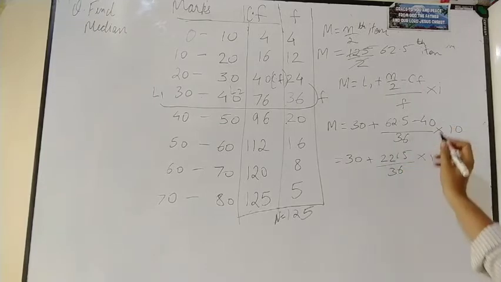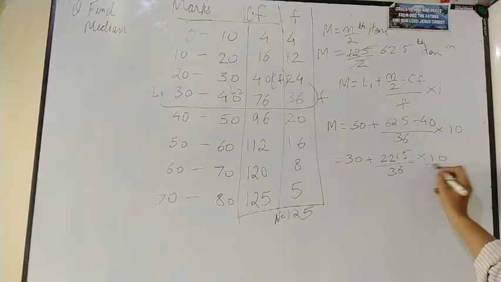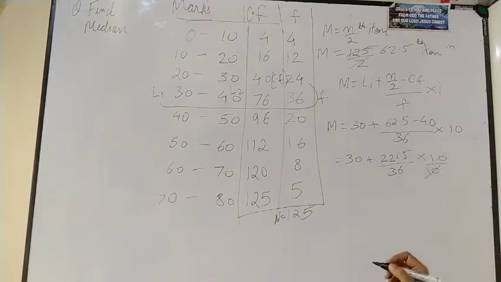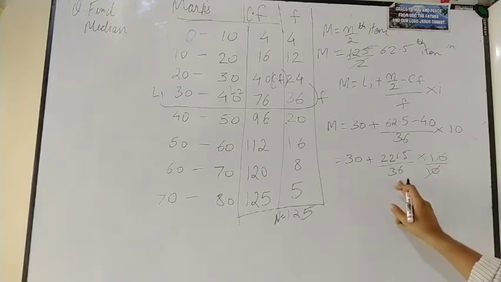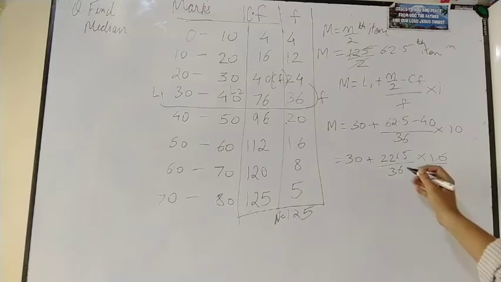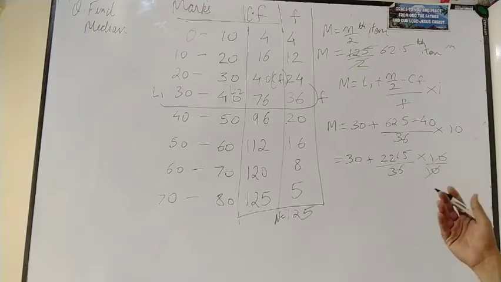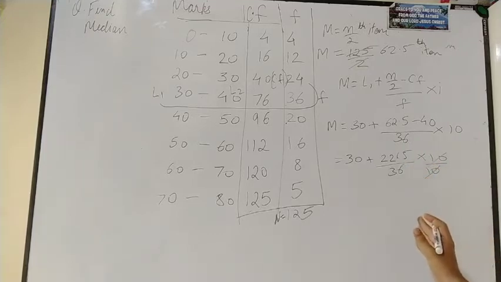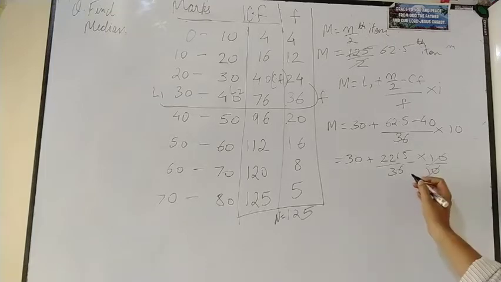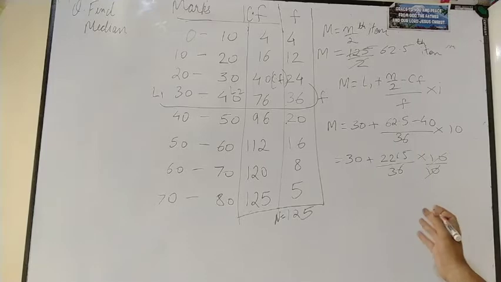So what we do is remove this decimal, 10 will come here, and 10 and 10 cancel out. Now we'll be solving this first. It is going to be 36, so we have to find how many times it goes. 10 times would be 360, so it will be lesser than that, around 6.